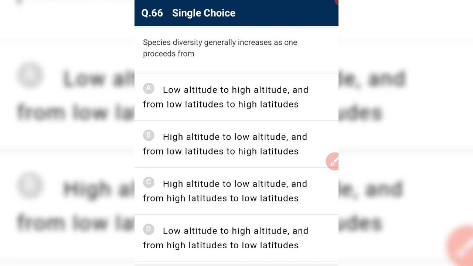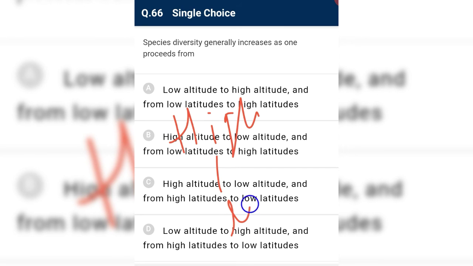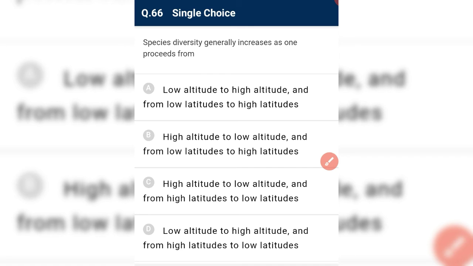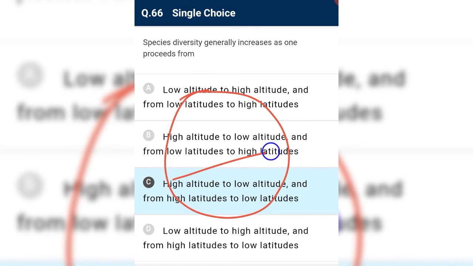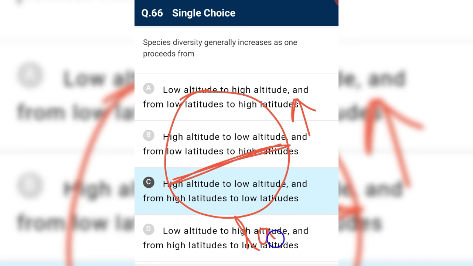Species diversity generally increases as one proceeds from high to low. Species diversity increases only when we proceed from high to low, and it doesn't matter whether it is high altitude or high latitude. If we proceed from high altitude to low altitude, or from high latitude to low latitude, then species diversity will increase. High to low. So this is our required answer. What is altitude? Altitude means height, and latitude means the distance from the equator.